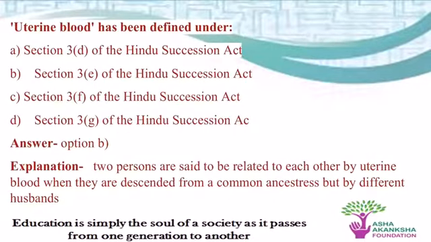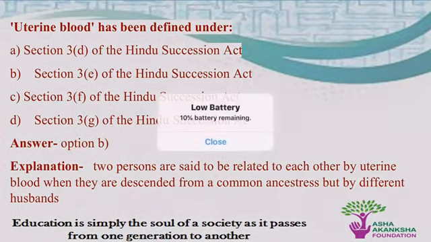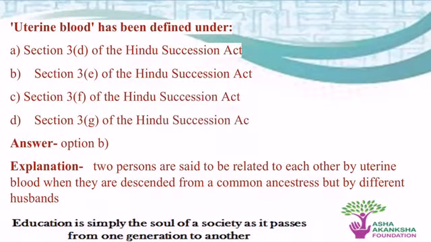Uterine blood has been defined under Section 3 Clause D, Section 3 Clause E, Section 3 Clause F or Section 3 Clause G. So the correct answer is Section 3 Clause E. And when we refer to uterine blood, persons are said to be related to each other by uterine blood when they are descended from a common ancestress.